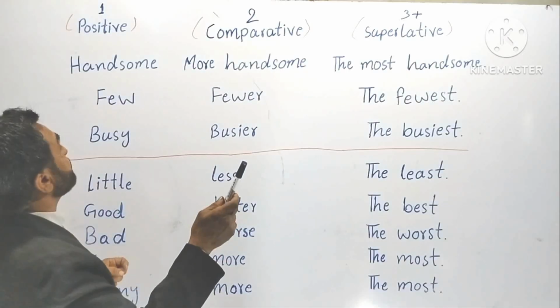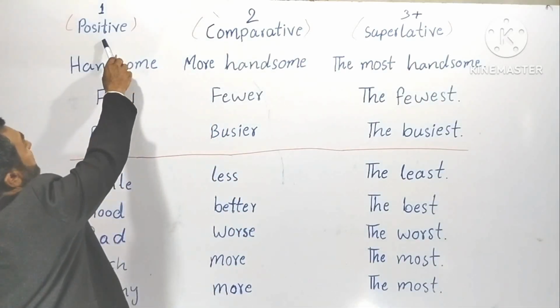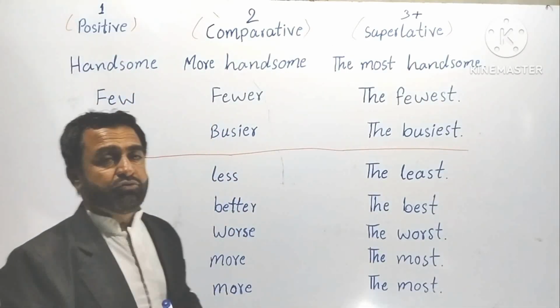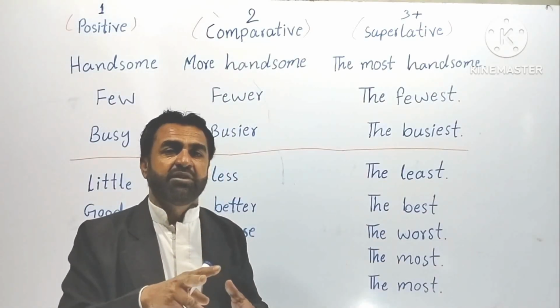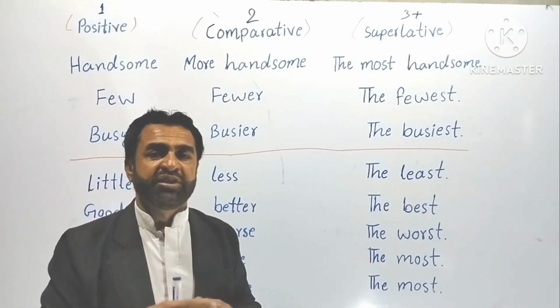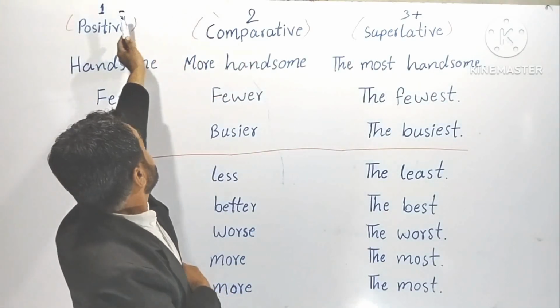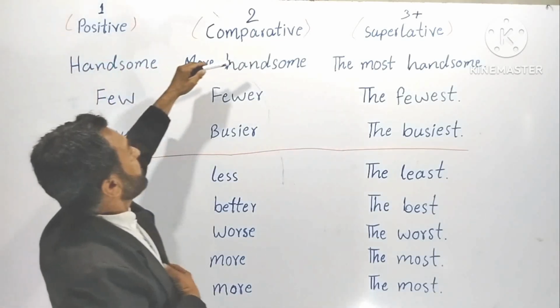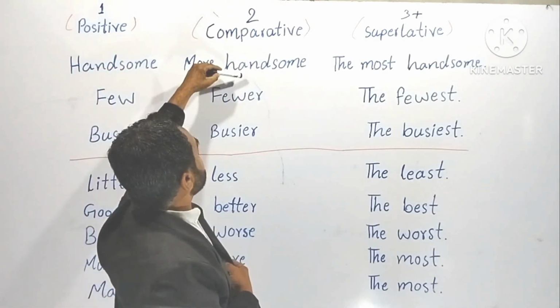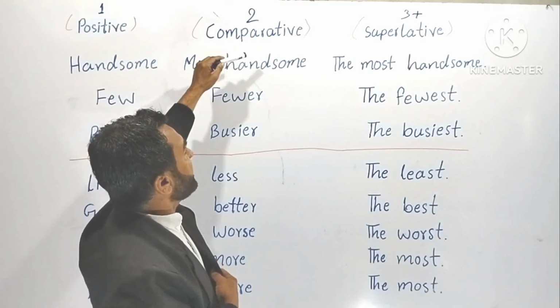Now here I would like to tell you one thing, that when we would like to introduce one thing or one person, we use the positive degree. You can see it here. For one person, positive degree. For two persons, two things, comparative degree.